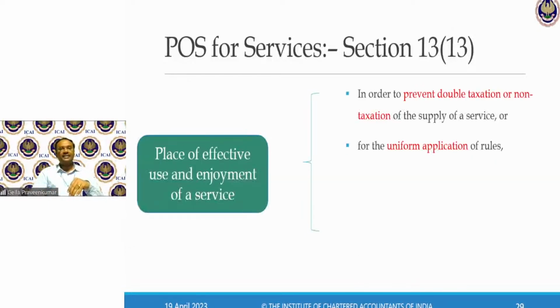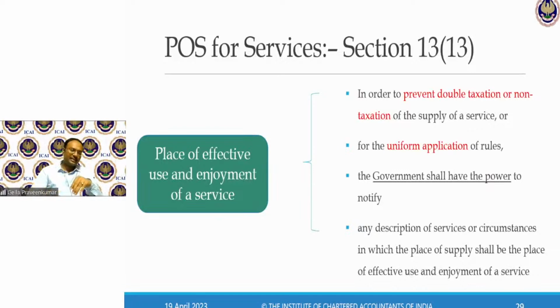Next, last section, section 13, subsection 13, where it says, in case there is a double taxation, in case if the government feels because of World Customs Organization, there should be a uniformity. Then the government of India will interfere and they give a notification by virtue of which they identify what is the effective usage of a particular service, effective enjoyment of a particular service.